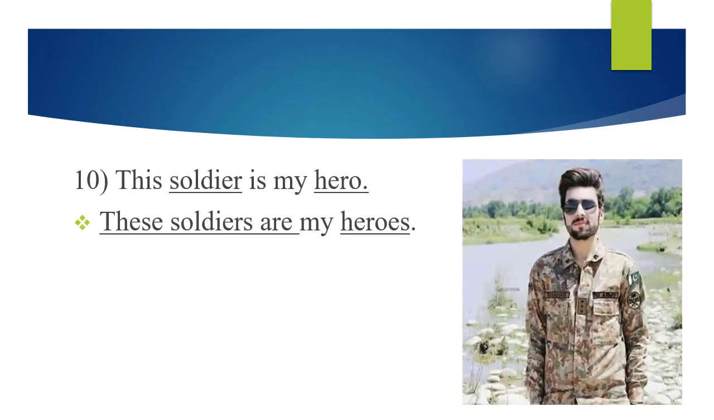The last sentence is, this soldier is my hero. Underlined nouns are soldier and hero. This again will be changed into these. The plural of soldier is soldiers. Is will be changed into are, and the plural of hero is heroes. So the sentence will be, these soldiers are my heroes. 4 changes are done in this sentence.